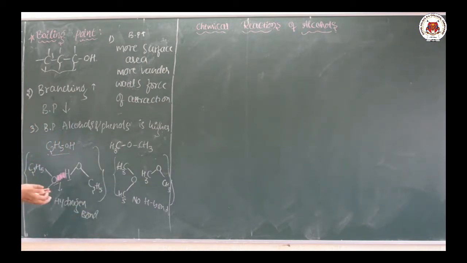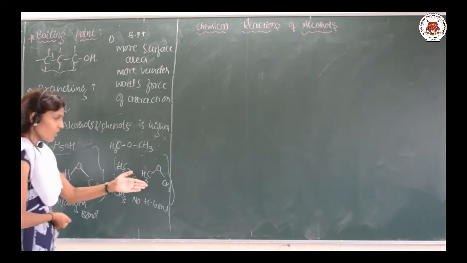Yes or no? See here, as the hydrogen bond is present, we need more energy. This is one more extra bond along with the present bonds, the intermolecular hydrogen bond. So, in order to break this bond, we have to give more temperature. It indicates that the boiling point of alcohol is more because of the intermolecular hydrogen bond formation.